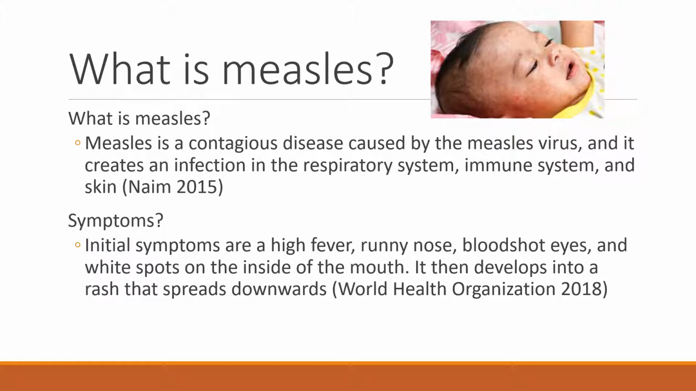Measles is a contagious disease caused by the measles virus, and it creates an infection in the respiratory system, immune system, and skin. Initial symptoms are high fever, runny nose, bloodshot eyes, and white spots on the inside of the mouth. It then develops into a rash that spreads downwards.